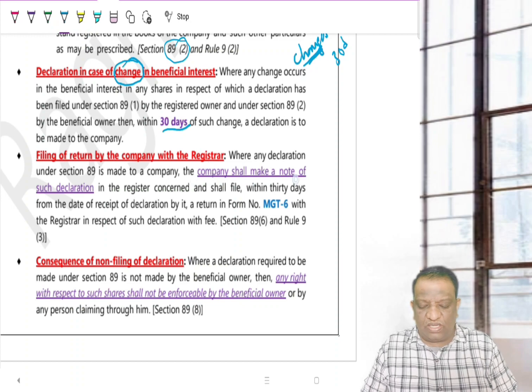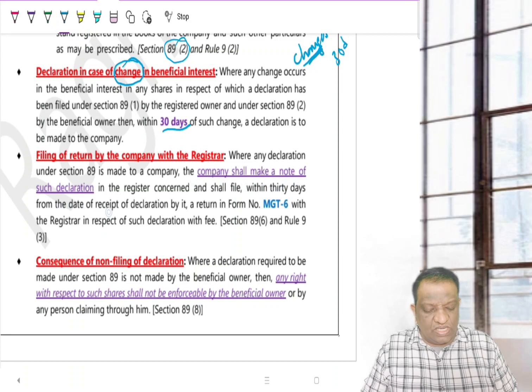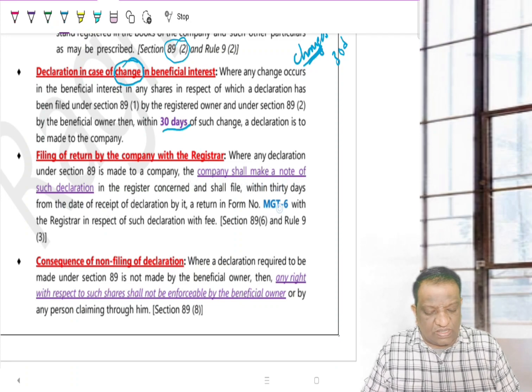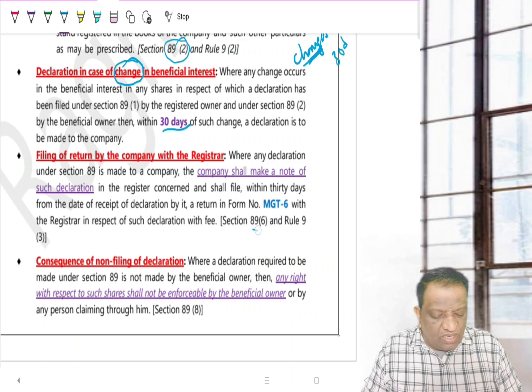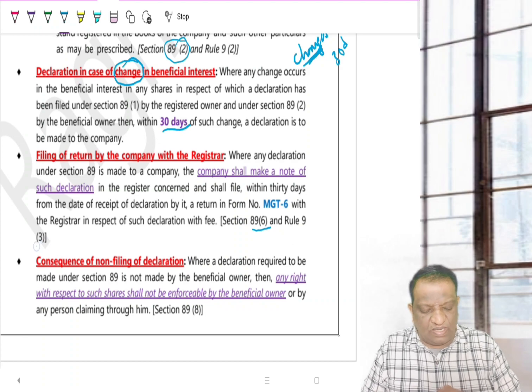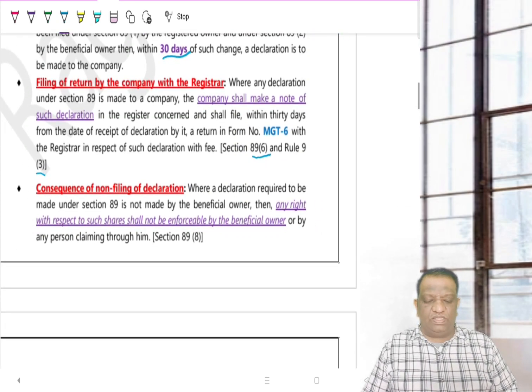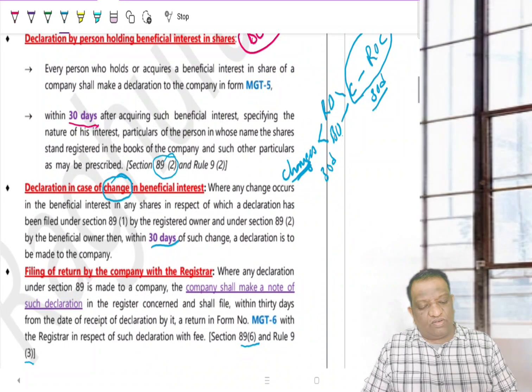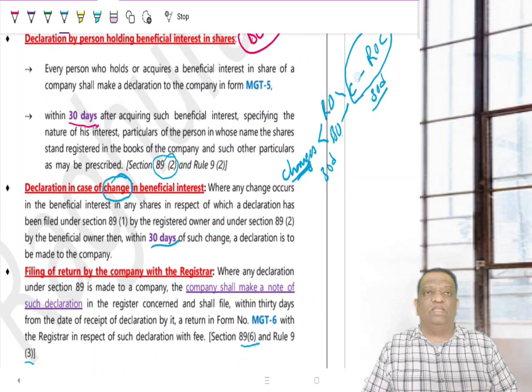So the company shall take note of such declarations and they will file this MGT-6. So this is your Section 89(6) read with Rule 9(3). Now, what happens if I don't file the declaration? That is, what happens when the registered owner is not filing the declaration?